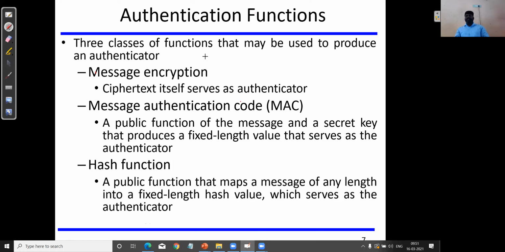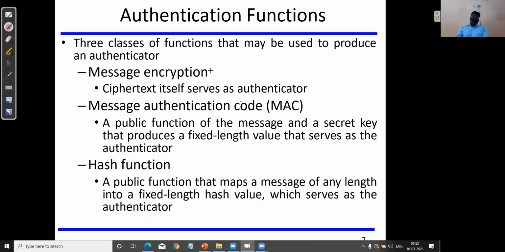During our last session, we started chapter 3, and we were discussing some of the fundamental terms related to authentication. We discussed what authentication is, we discussed integrity, then different authentication requirements, and all the different types of attacks which can be avoided by applying different precautionary measures, right? Then we started on authentication functions.